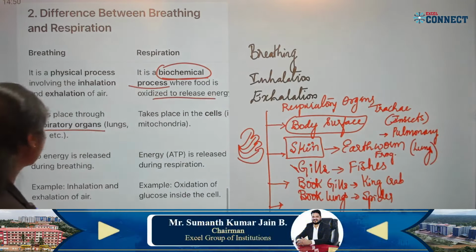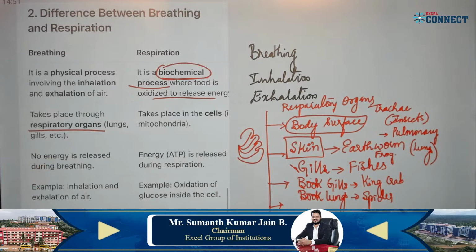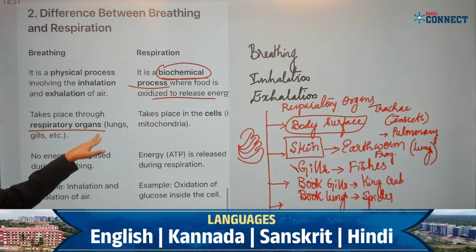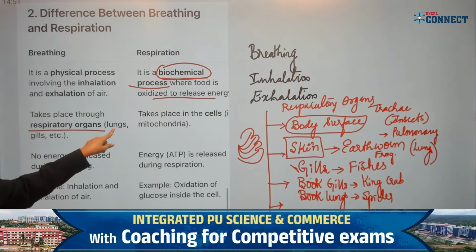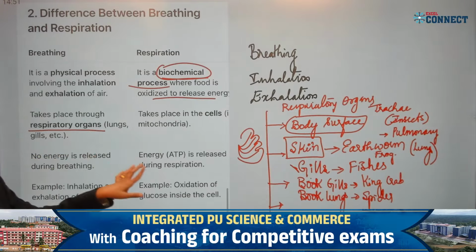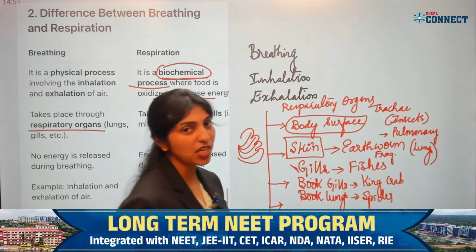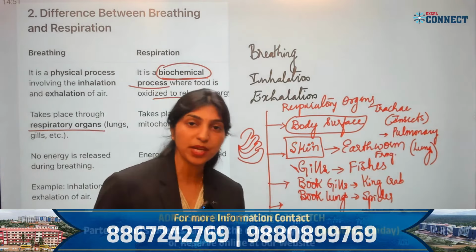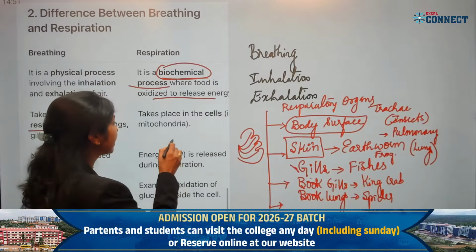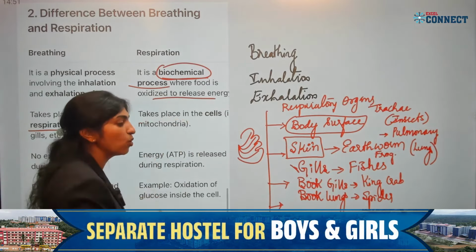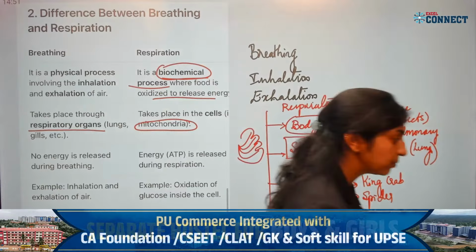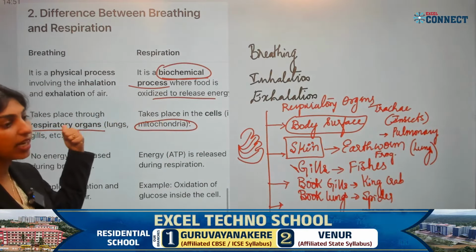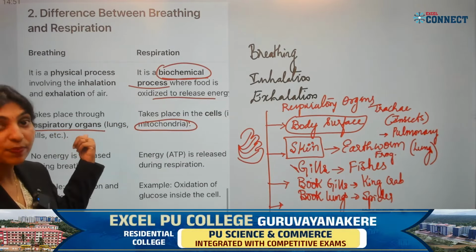Okay, coming to the next. Clear with this? Breathing takes place through the respiratory organs. We have spoken about the respiratory organs, respiring through the lungs and gills. We have briefly studied which are the various respiratory organs. Then, in case of respiration, where the breakdown of glucose takes place, it takes place inside the mitochondria. Where does it take place?